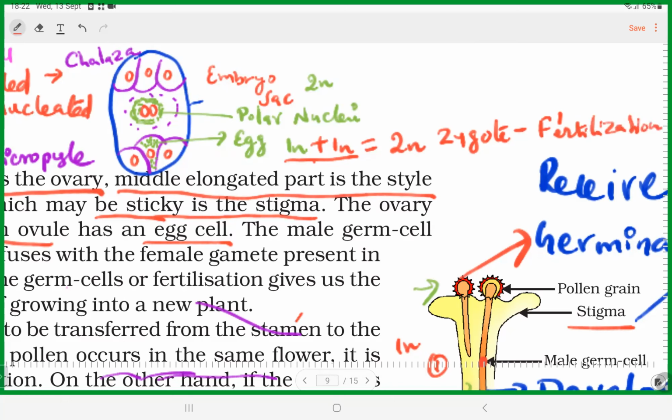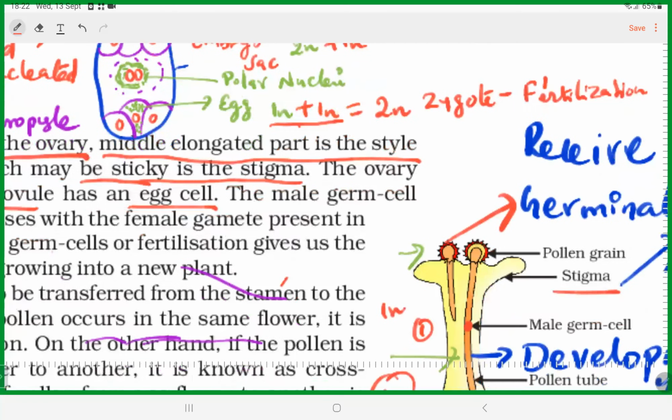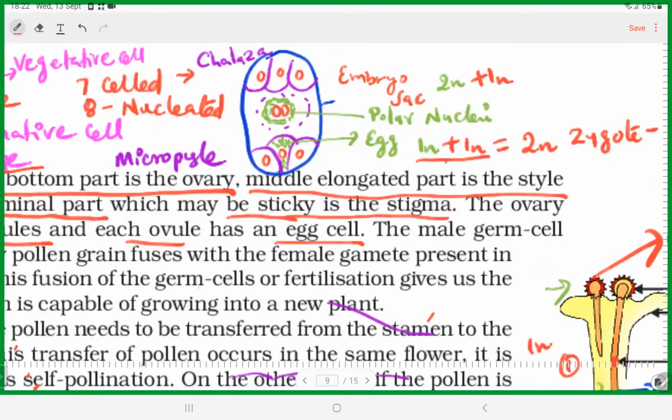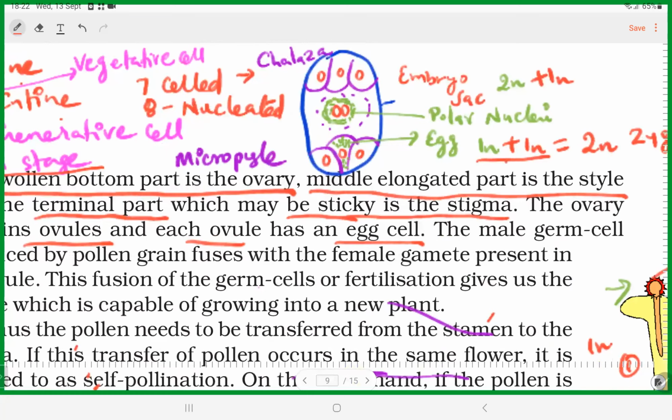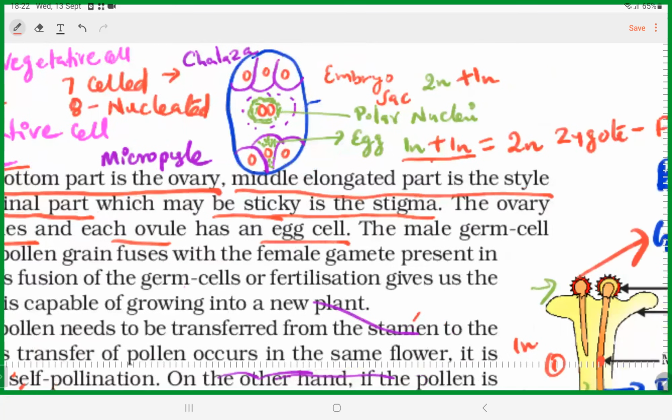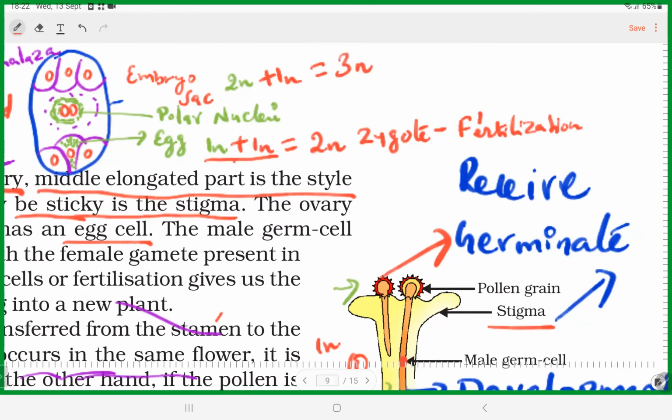Here one fertilization, and then here you can see already 2N plus 1N. So one gametophyte and another gametophyte basically. So 2N plus 1 equal to 3N formation. Okay, this is another fertilization. So two fertilizations will occur.